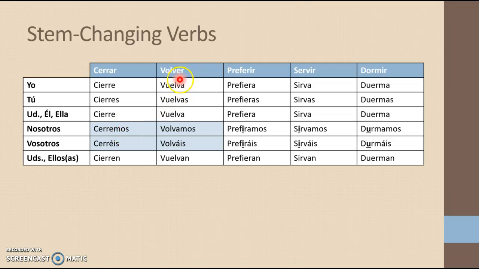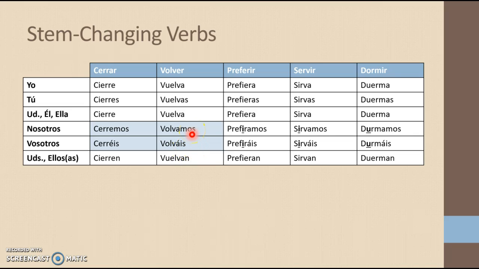Let's look at volver, which is an ER verb. I flipped every ending: a, as, a, amos, áis, an, and I took the O and made it a UE everywhere but nosotros, vosotros. Vuelva, vuelvas, vuelva, vuelvan. I did not vowel change in nosotros or vosotros, but I still flipped the ending: volvamos, volváis.